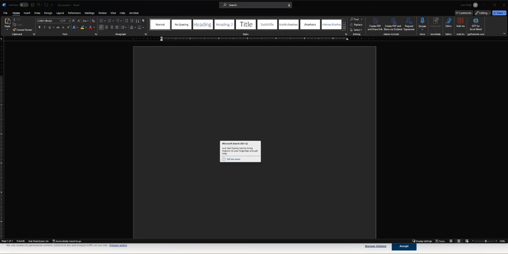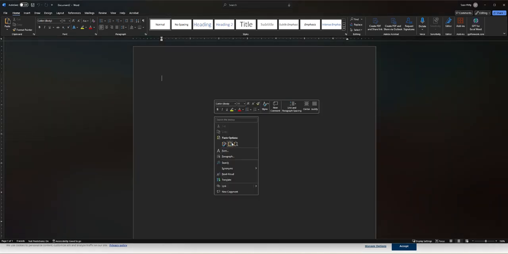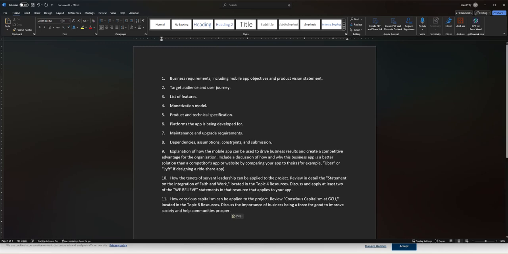Now with this, I am literally going to copy the 11 items that are in this mobile app requirements outline, and just paste these in here. And then you should get rid of the numbering. You don't need the numbering in there. So I'm going to get rid of this numbering. I don't need this.